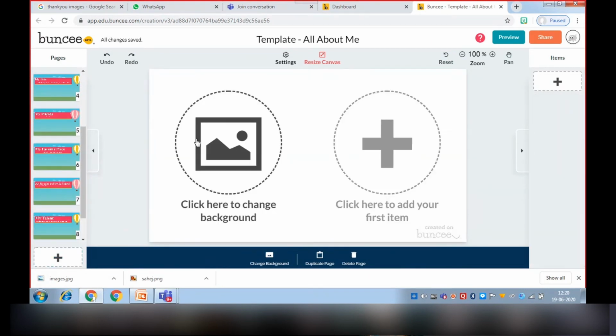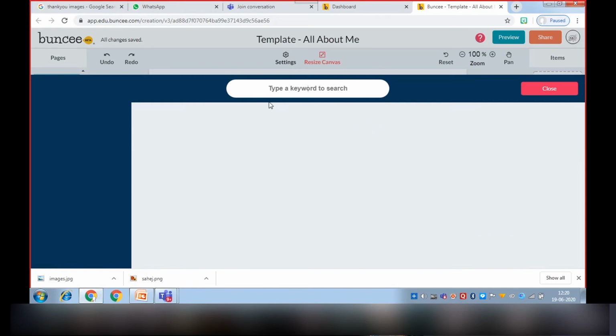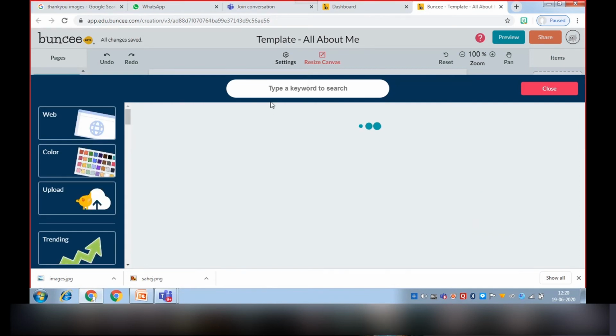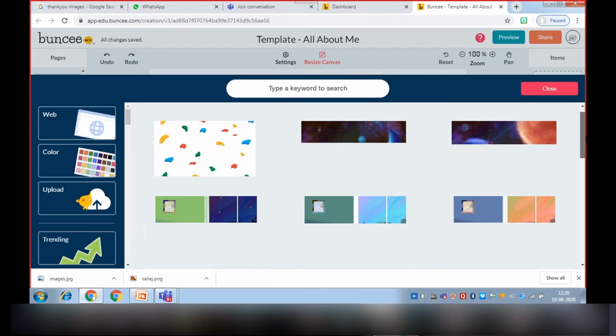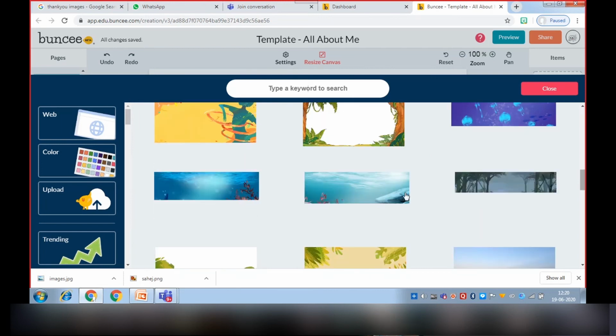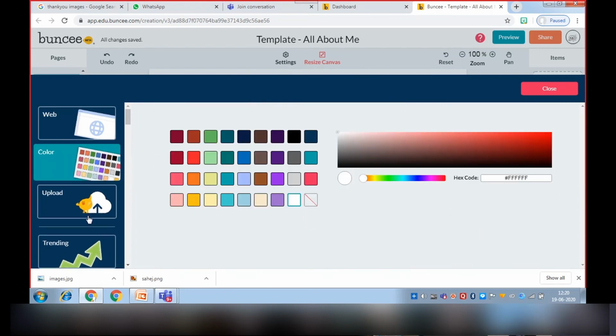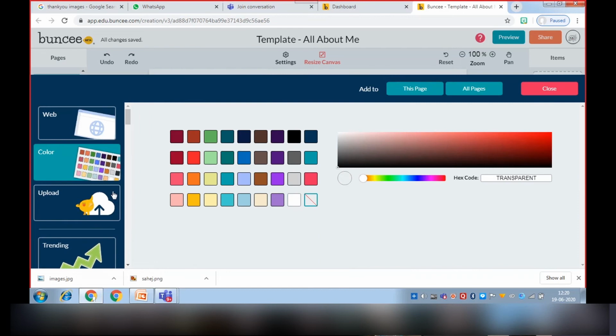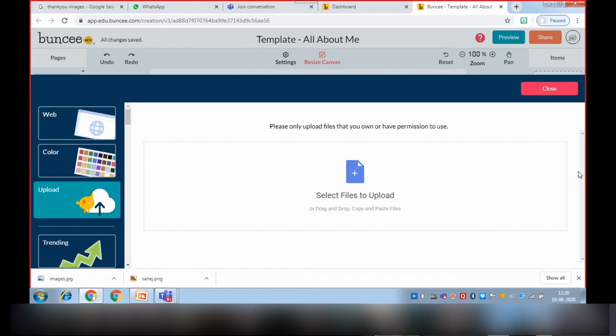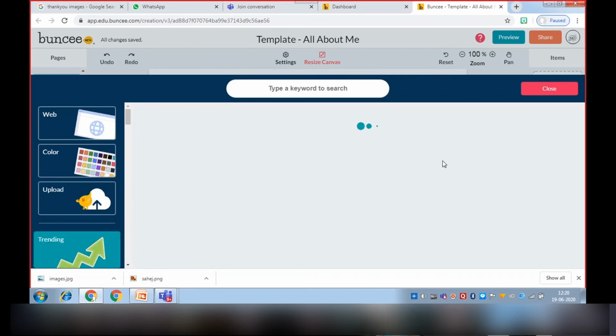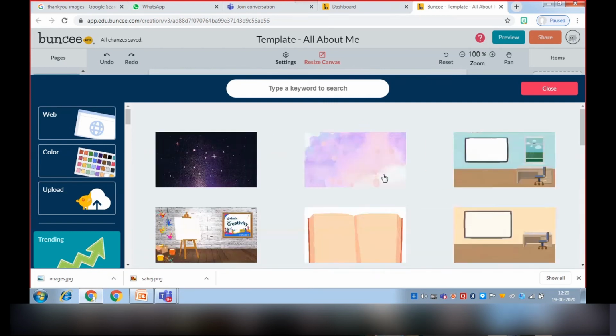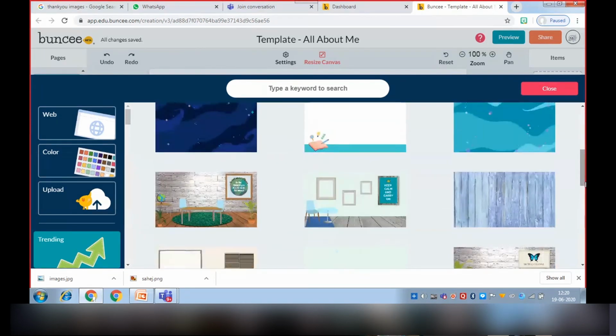I will click on that, and then our first step is to change the background. In the background also there are many options, like color, or we can choose a color, or if we have our own background we can upload it, or we can choose from trending, which are the most popular.